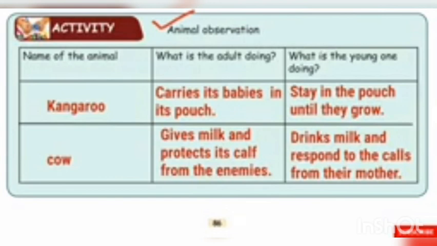Activity. Animal observation. Name of the animal. What is the adult doing? What is the young one doing? Adult means mother. Kangaroo carries its babies in its pouch. What is the young one doing? Stay in the pouch until they grow. Cow gives milk and protects its calf from the enemies. The calf drinks milk and responds to the calls from its mother.